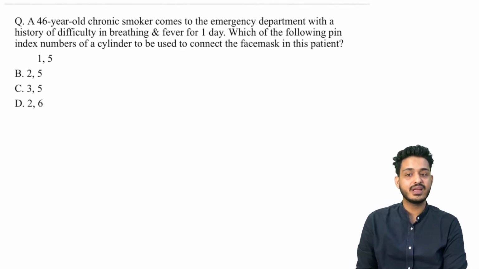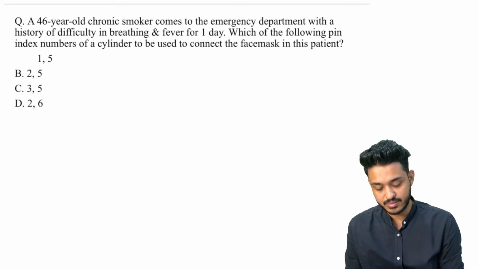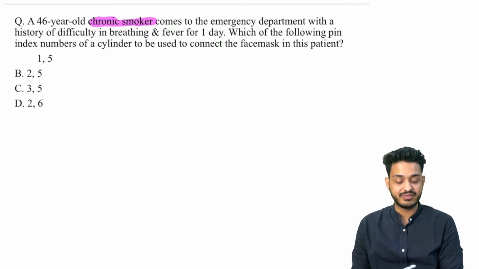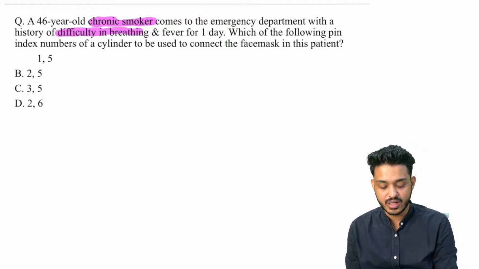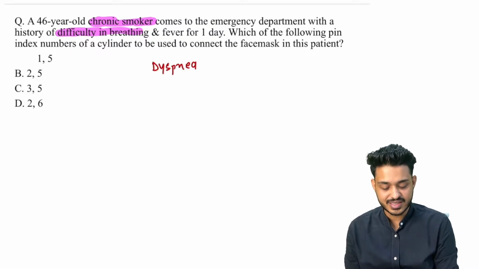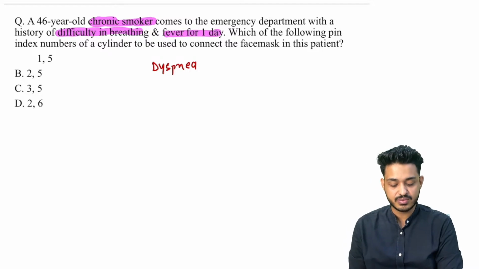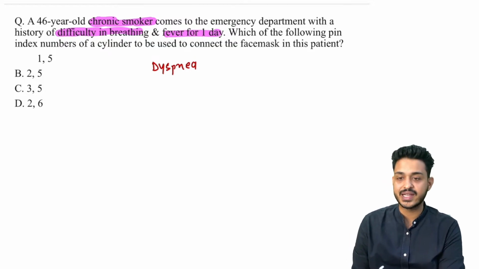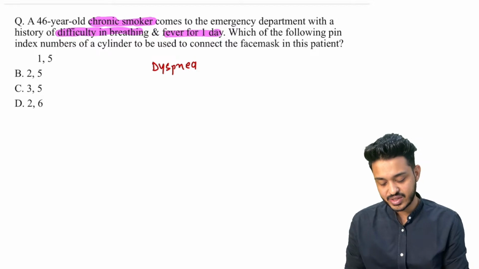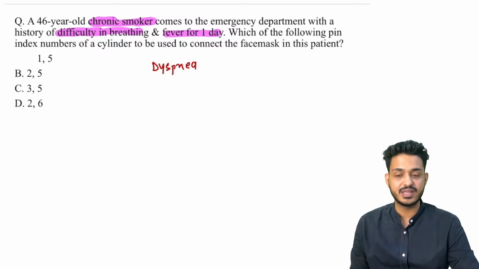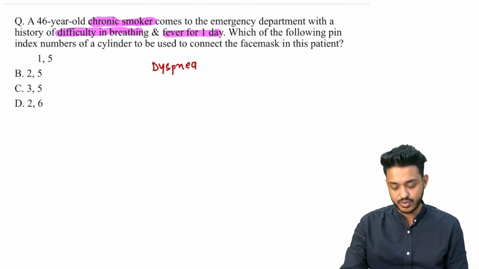Next question, we are having a 46-year-old chronic smoker, the patient is a chronic smoker, comes to the emergency department with the history of difficulty in breathing. Difficulty in breathing is what, it is going to be dyspnea. The patient is having fever from last 1 day. Which of the following pin index number of cylinder can be used to connect to face mask of this particular patient? कौन सा pin index यूज में लेंगे, डिस्निया हो रहा है, basically patient is having difficulty in breathing, which is the pin index number you would like to use in this particular scenario,